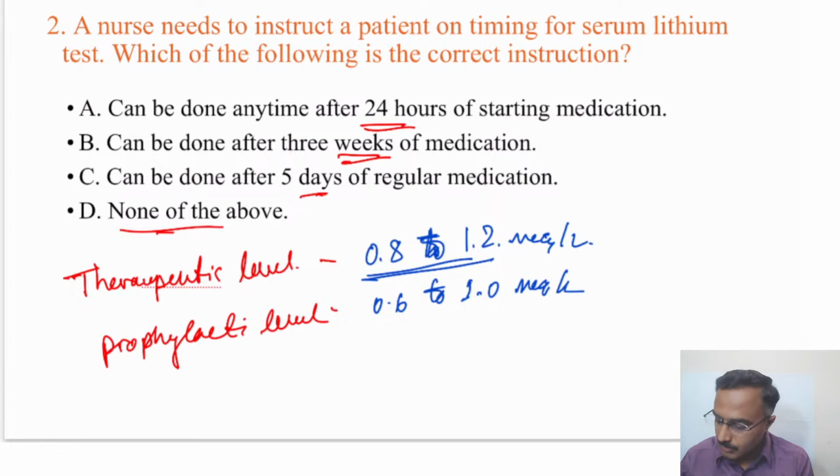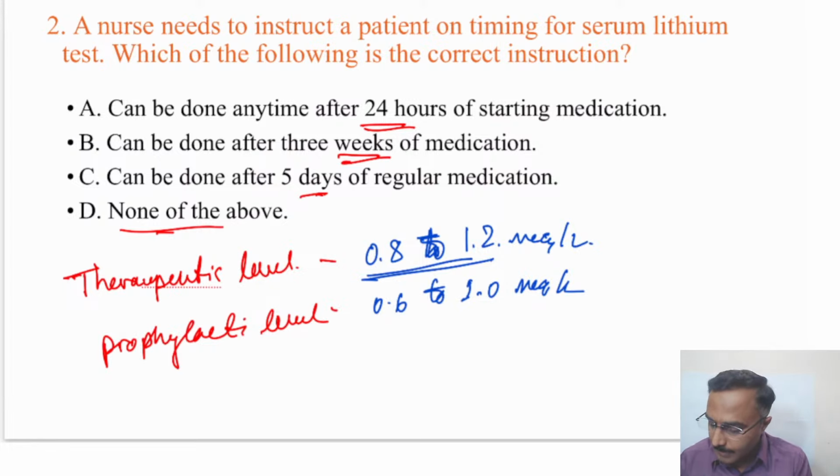That is the therapeutic level wherein the initial symptom resolution occurs, with 0.8 to 1.2 milliequivalents. While the prophylactic level is for when the patient has had resolution of the symptoms and has to be maintained so that he or she doesn't have recurrence of the mood episodes.